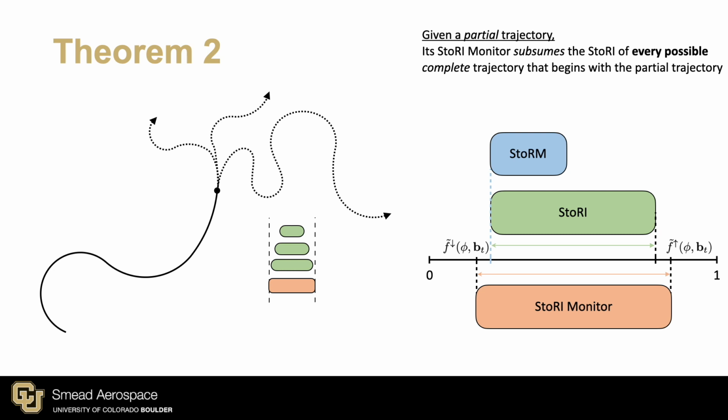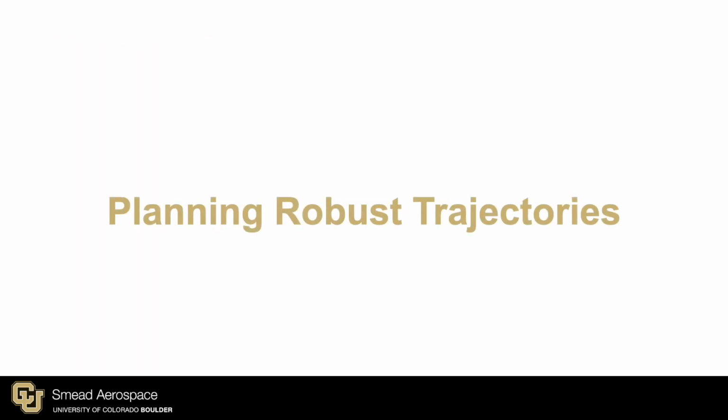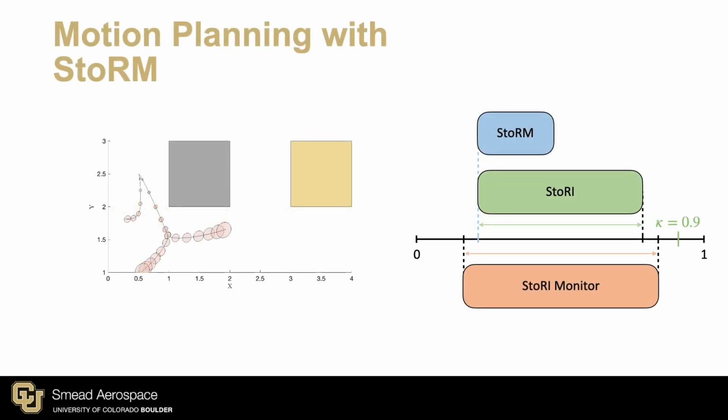Based on this, we propose a meta-algorithm that can turn any sampling-based tree search into a robust STL motion planner. Consider a typical sampling-based tree search algorithm. When sampling a control input, you get a new partial trajectory. You can use the story monitor to see the highest possible storm this partial trajectory could result in and reject the new branch if it's too low. Promising branches will have a high upper bound for the monitor and stay in the tree.